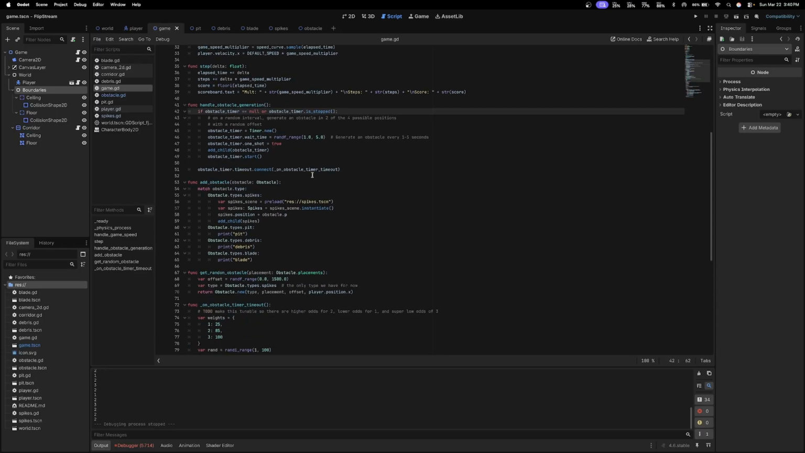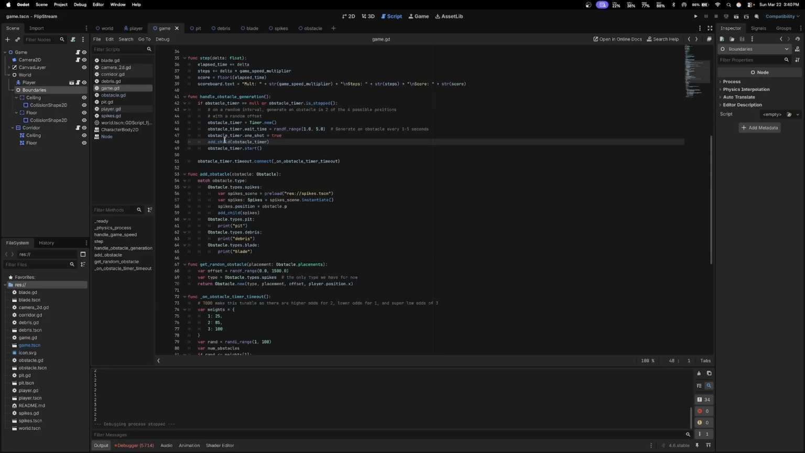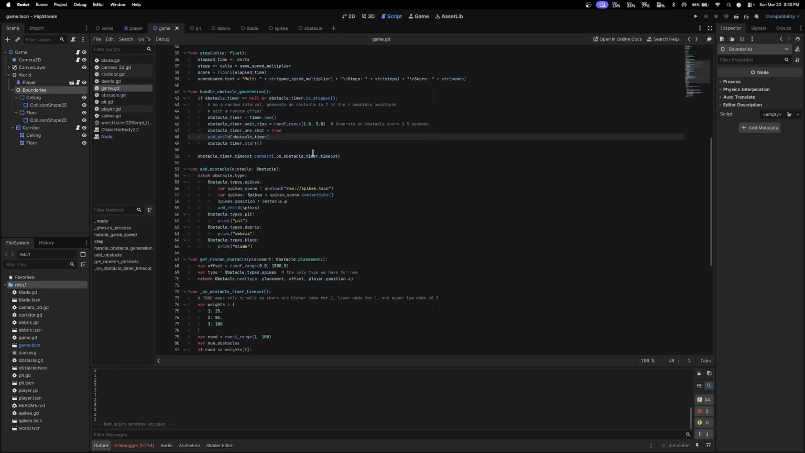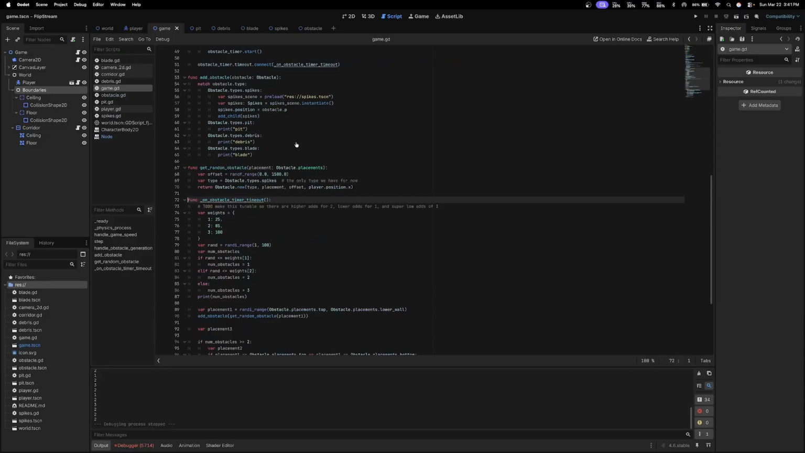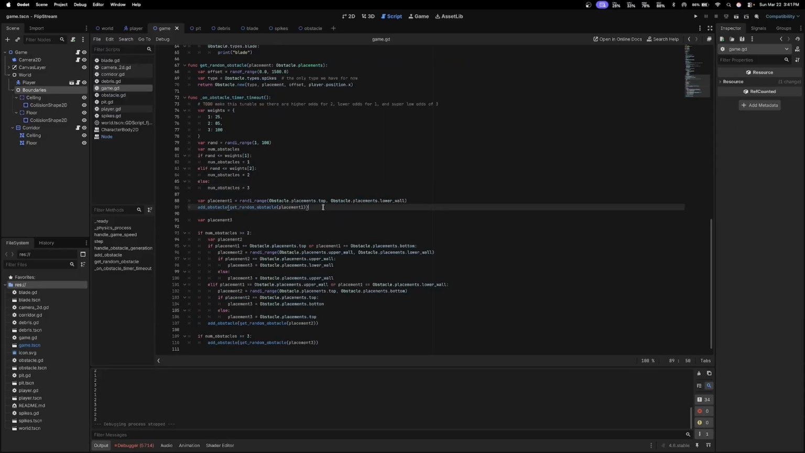My second approach was more controlled. I set up a single timer that would fire at a random interval, and when it fired, I would generate a couple obstacles spaced out over a random distance. This was nice because it let me set up some basic logic to prevent impossible obstacles.